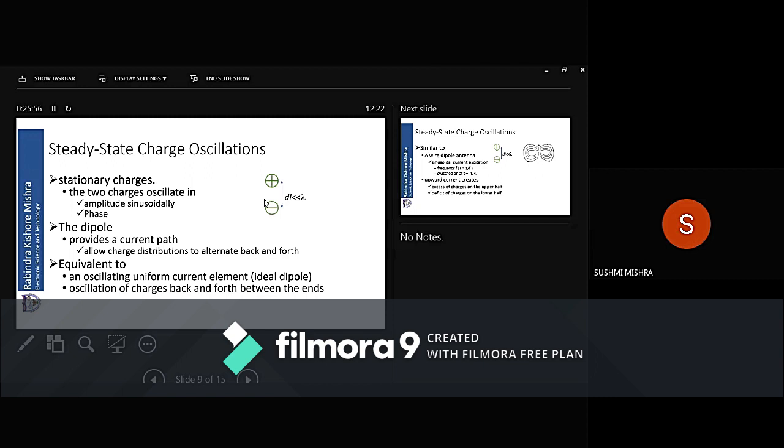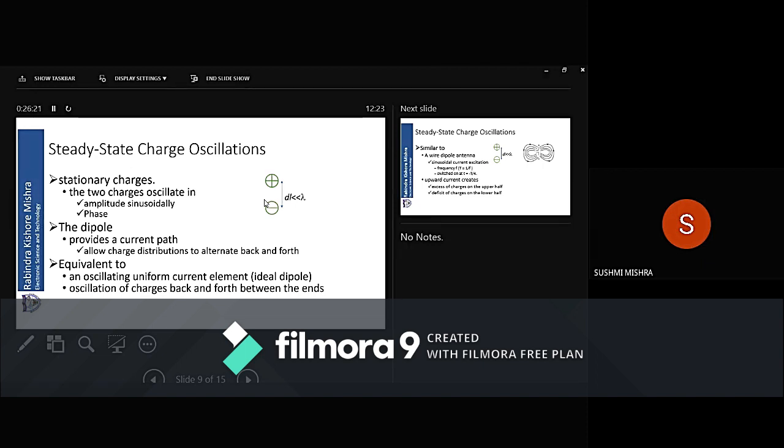And this oscillation is sinusoidal. Sinusoidal means this variation with time follows a sine wave. So it is sine omega t, where omega is the angular frequency. Suppose a is equal to plus 5.